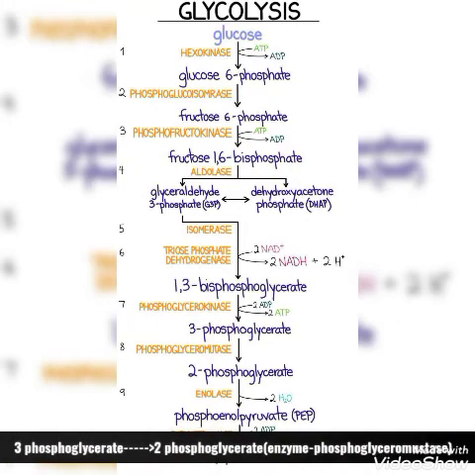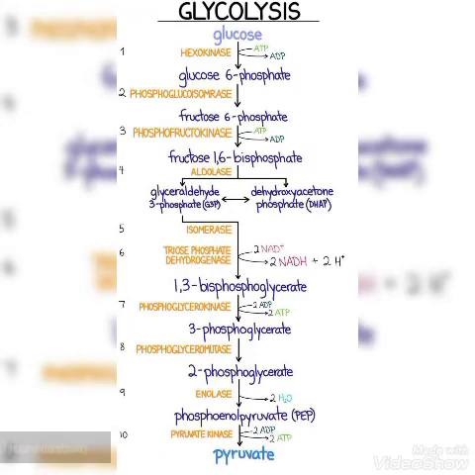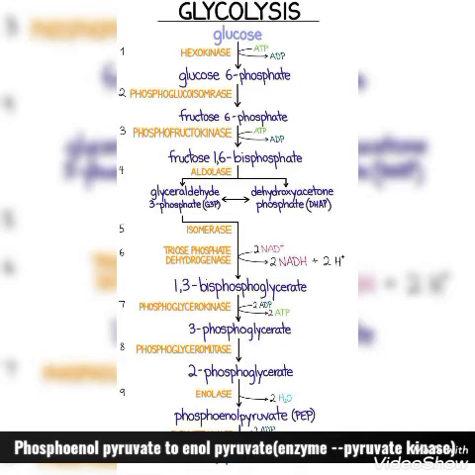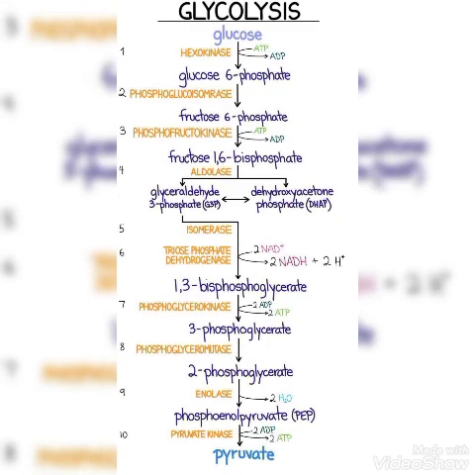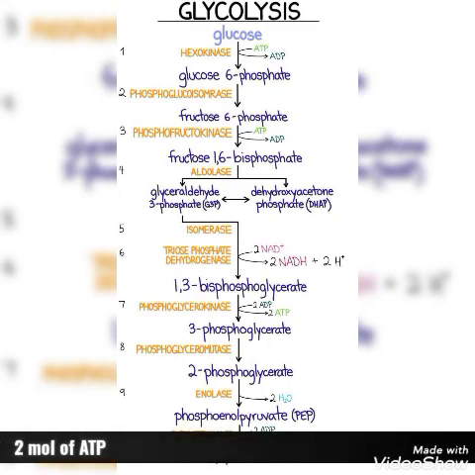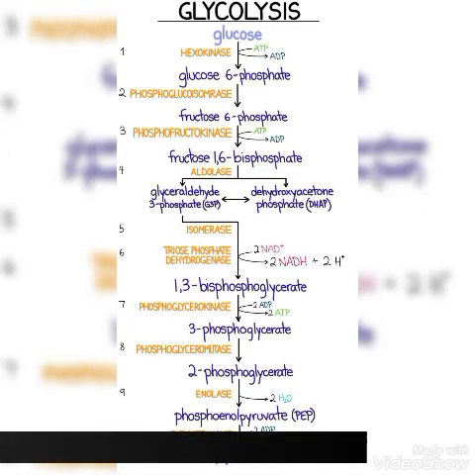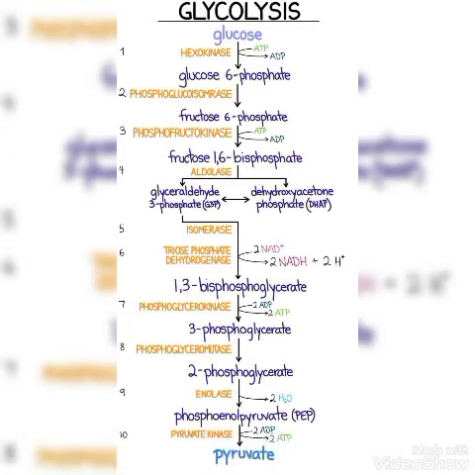3-phosphoglycerate is then converted into 2-phosphoglycerate, and then to phosphoenol pyruvate in the presence of enolase, and phosphoenol pyruvate is converted to pyruvate by pyruvate kinase. 2 ATP are formed during the conversion of phosphoenol pyruvate to enol pyruvate. So totally the net ATP formed is 8 molecules.